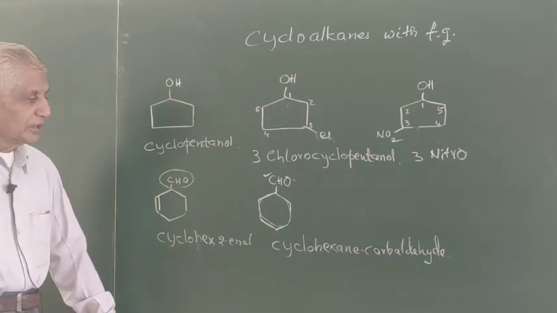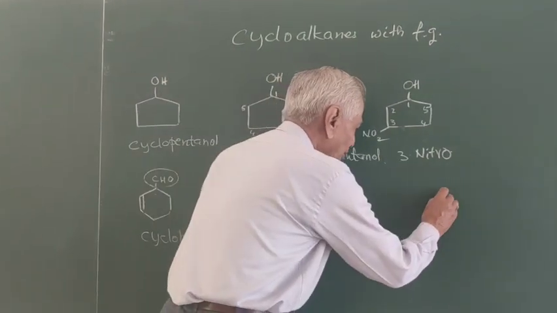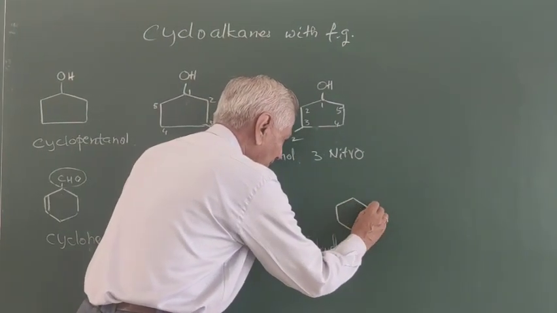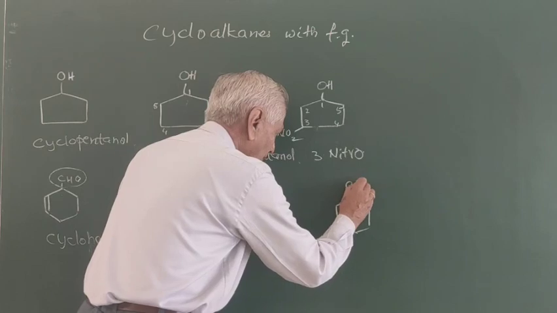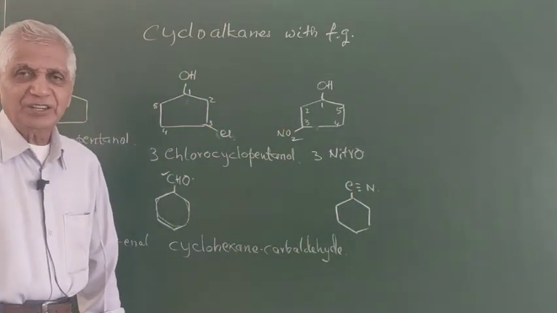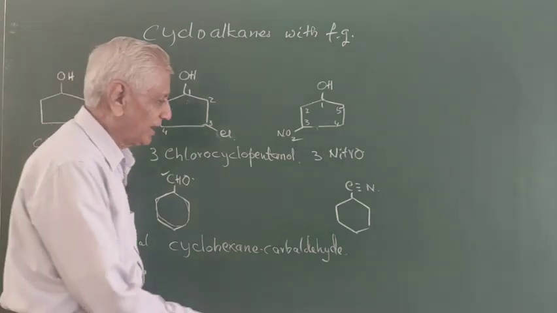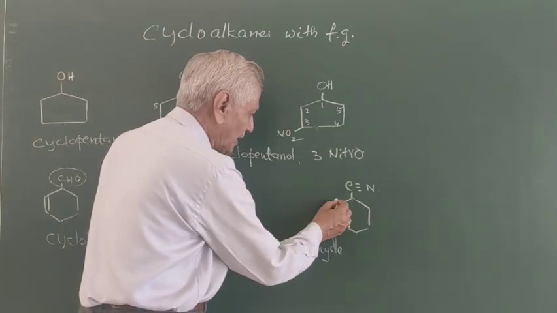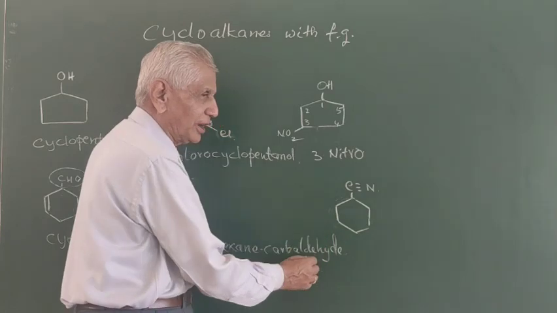Similarly, suppose this group is there. Nitrile is there. This is nitrile. Therefore, this is called cyclohexane nitrile.